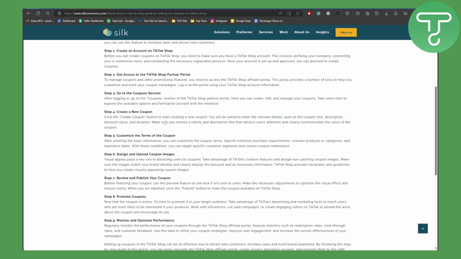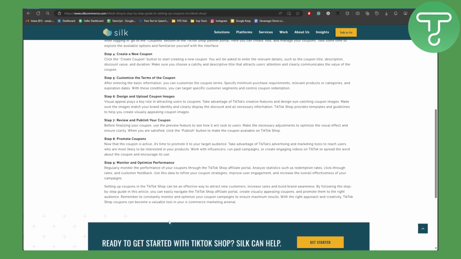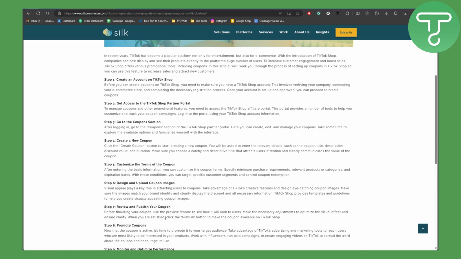Once you create a new coupon, customize the terms of coupon. So for example, what are going to be the criteria for that coupon, you are going to be setting that. Once you do that and all the customizations are done, then you are going to be designing and uploading coupon images, and then you are going to be reviewing, publishing your coupon and promoting coupons, and finally monitor the optimized performance.